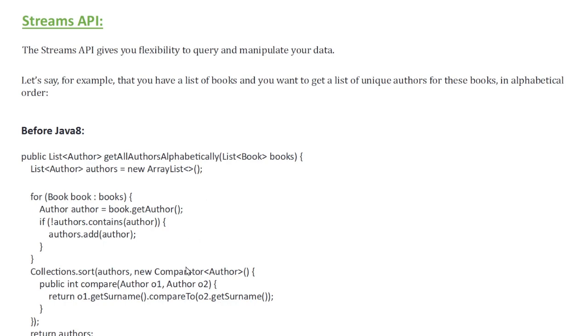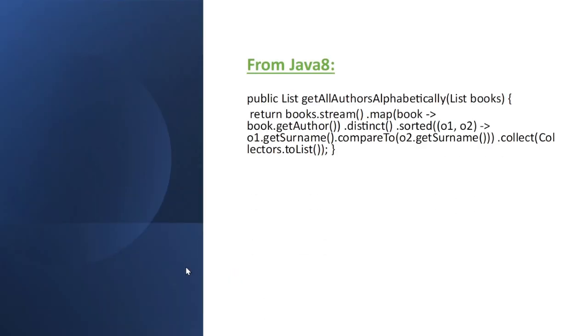How can we write this by using the Streams API in very short lines of code? If you see here, all that logic we covered in just 2 to 3 lines. Here you see books.stream().map. For that map we pass book.getAuthor. Let's try to understand this code. This is a collection. On top of that we call stream, so it gives the stream object. On that stream object we call the map method. For that we pass book.getAuthor. Map means it is usually applied to each entity of the object we pass to that map.